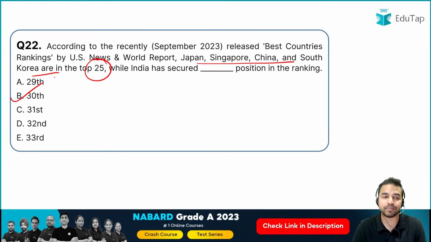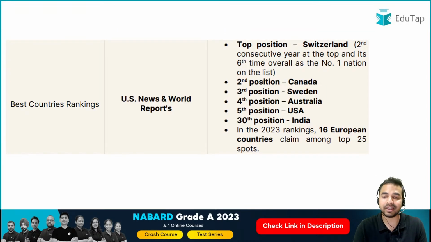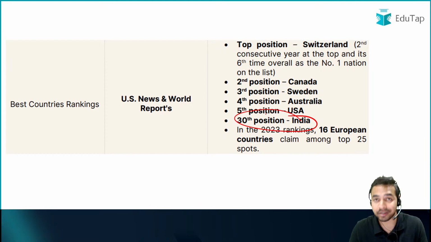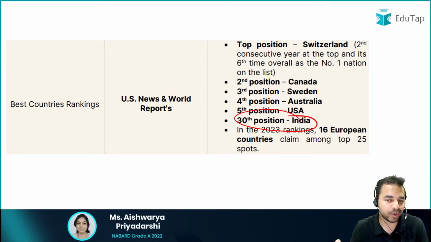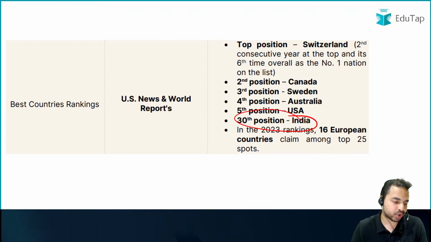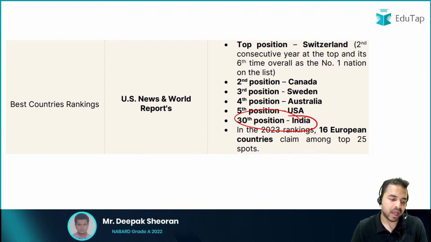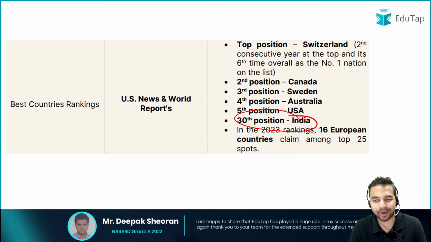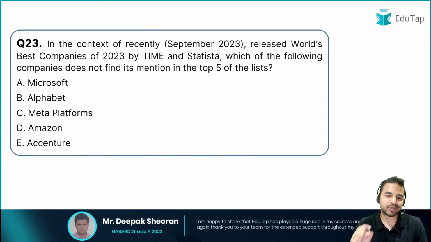I already told you that India's rank is 30th in this particular ranking, the Best Countries rankings, which is being launched by the US News and World Report. So Saurima, Sridevi, Prashant, Stonewall, Preeti, Rohit, Ganga, Nilesh, all the people have given me the right answer to this question, that is 30th. Let's move on to the next question.